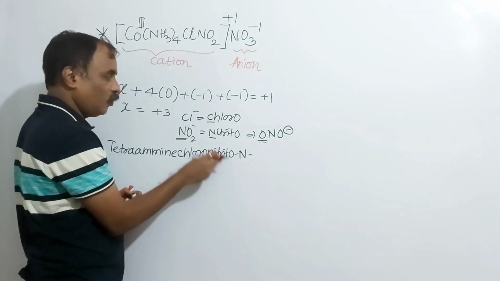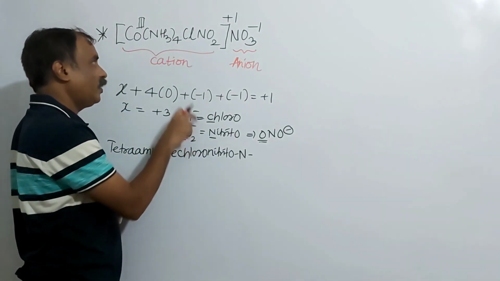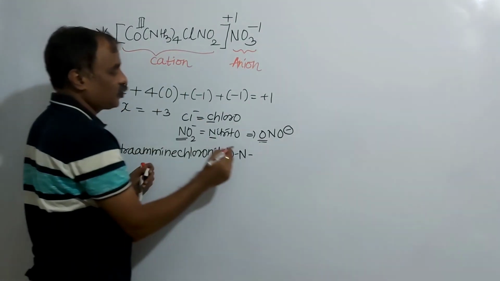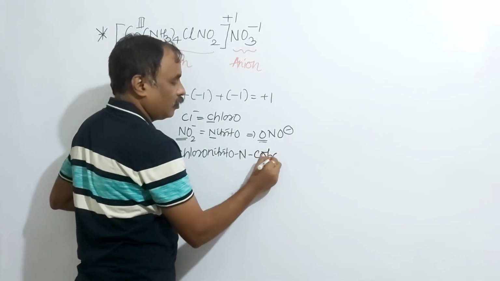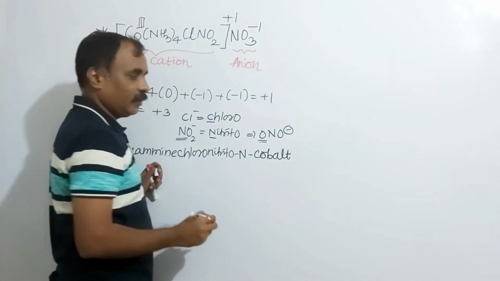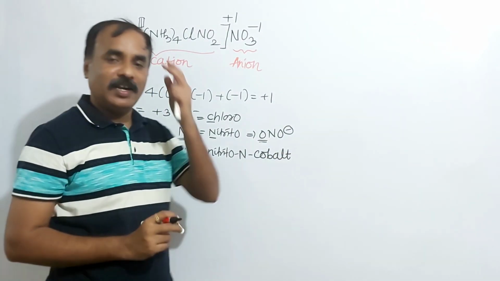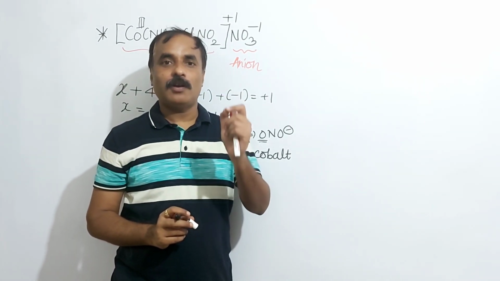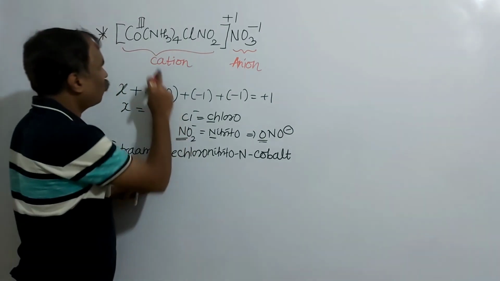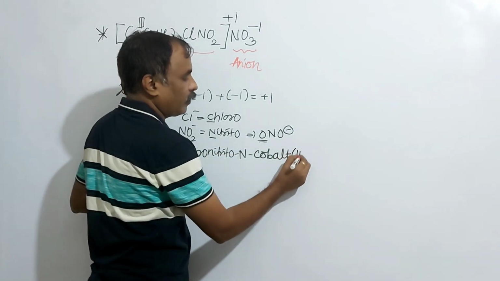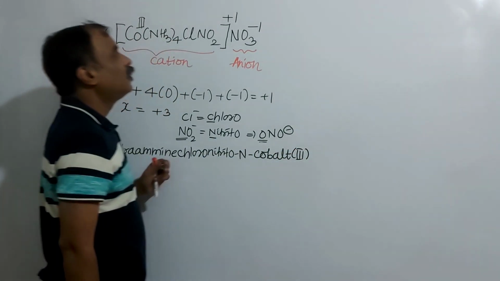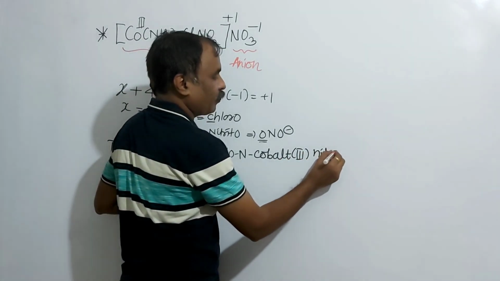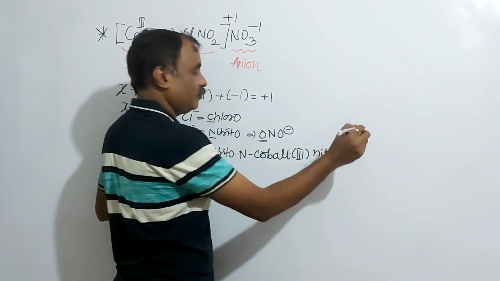In nitrito, this NO2 minus ligand is attached to the metal, that is cobalt, through nitrogen. So here nitrogen, here cobalt, as it is without any specific ending. When the metal is present in a neutral or cationic complex, there is no specific ending for that metal. So cobalt, oxidation number 3, and here the anion is what? Nitrate. A little gap, it is nitrate.